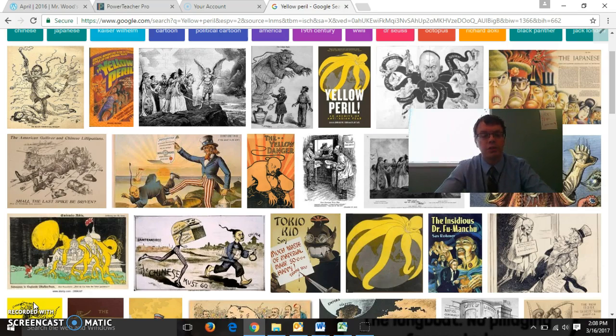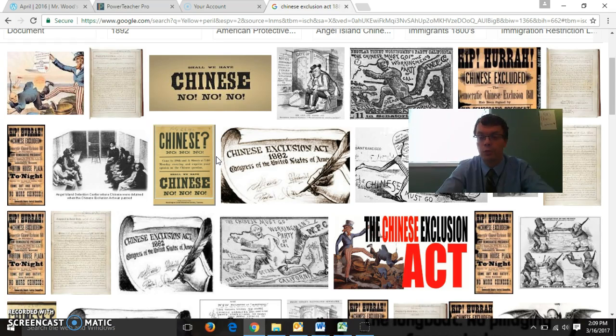The significance of this is that there's anti-immigration against Chinese and Japanese people who are coming into the United States. And this will lead to laws limiting or excluding or stopping immigration of Asian people from Japan, especially China, in the United States at this time. The Chinese Exclusion Act, this was passed in 1882 of the modern era.